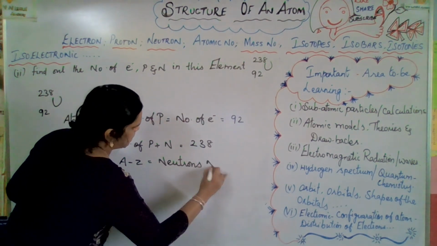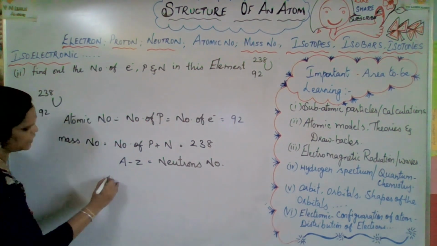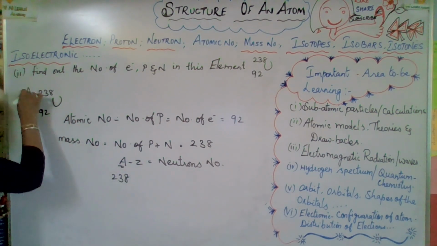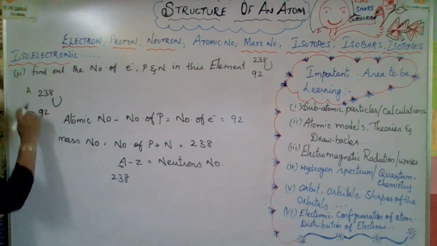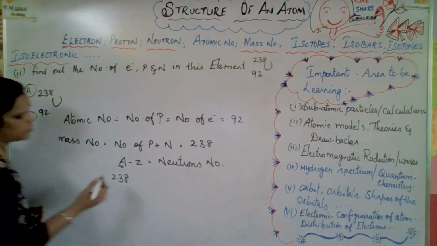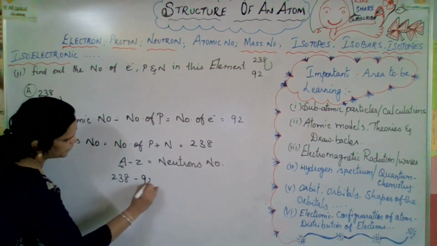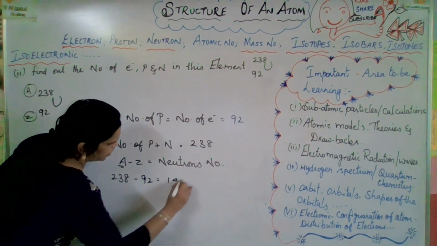Neutrons number. So that means here 238. A is 238. No, this is A and this is Z. Z is the atomic number. A is the mass number. So here A is 238 minus 92, so you will get 146.